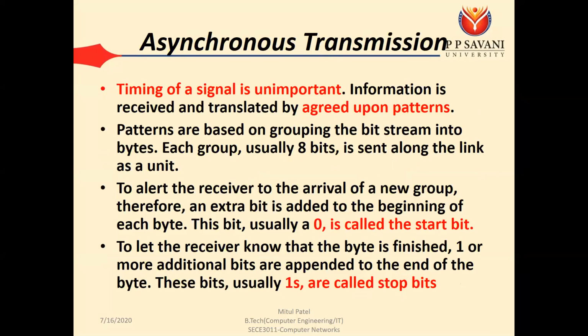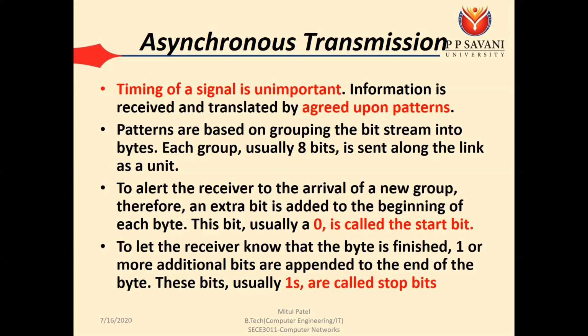The timing of a signal is unimportant. Information is received and translated by agreed upon patterns. So there is no fixed timing for sending the data. The patterns are based on grouping the bit stream into bytes. Our unit of transmission must be bytes. So what we are doing in asynchronous transmission is grouping the 8 bits, and then sending them one by one at a time. It's sent along the link as a unit.